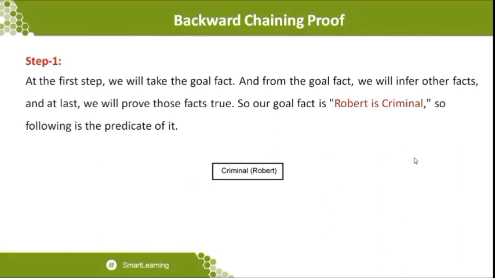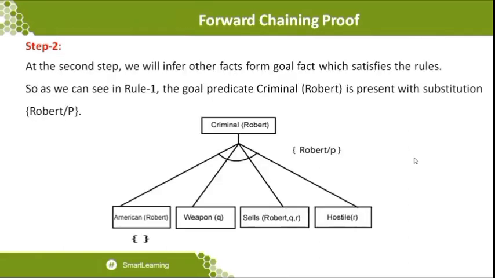Which particular statement will the criminal of Robert be satisfied by? One is American of P, followed by sales of P comma Q comma R and weapons. So these are all the different kinds of statements to be concluded, so we will see that particular one. At the second step, we will infer the other facts from the goal facts which satisfy the rules. So in rule number 1, the goal predicate criminal of Robert is present with the substitution of Robert for P.